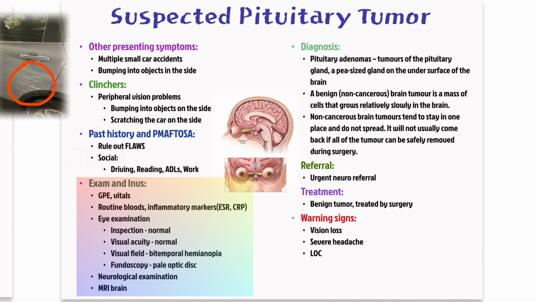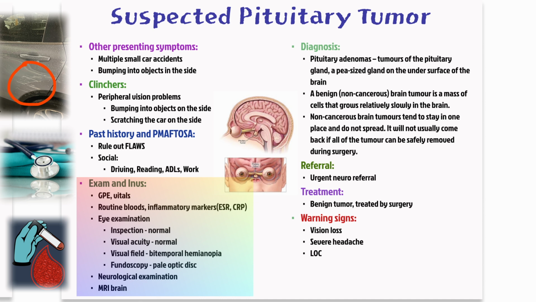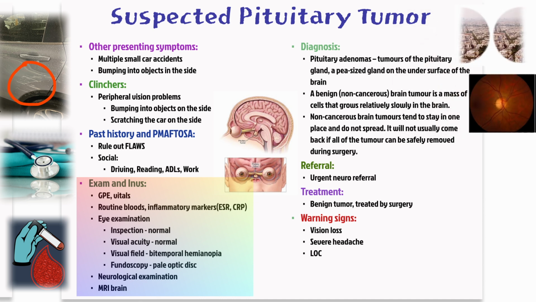Examine them thoroughly, including vital signs and a full neurological exam. Perform routine blood work. Check inflammatory markers, then do an eye exam. Visual fields typically reveal bitemporal hemianopia, and fundoscopy can sometimes show pale optic discs if the compression has been long-standing. An MRI of the brain is crucial to image the pituitary gland.